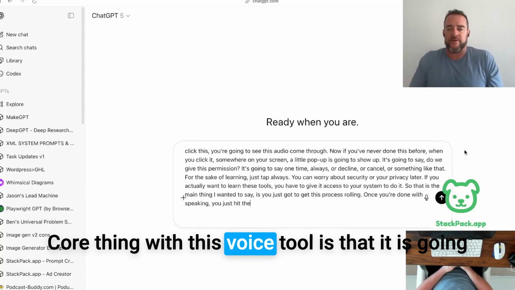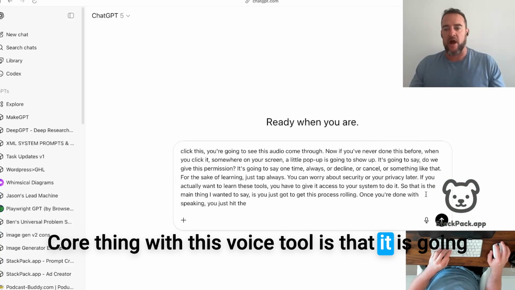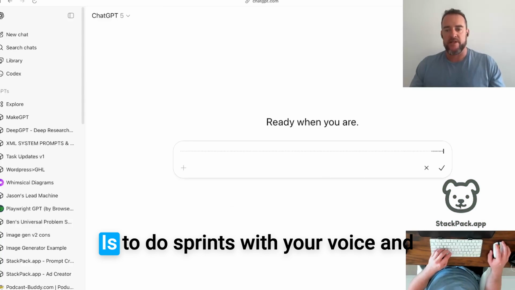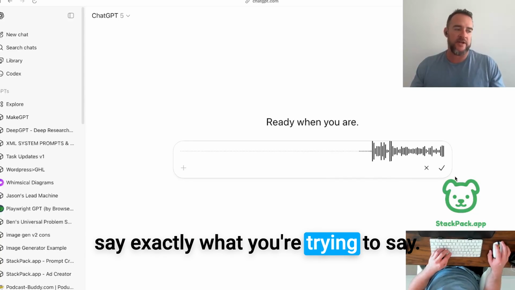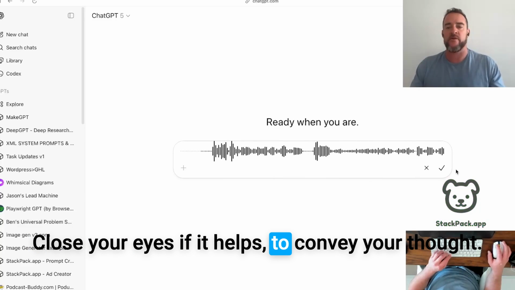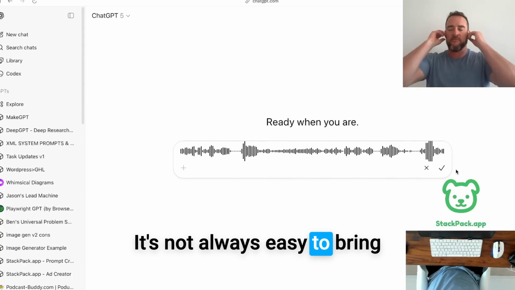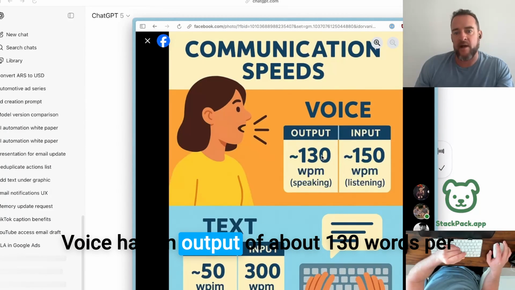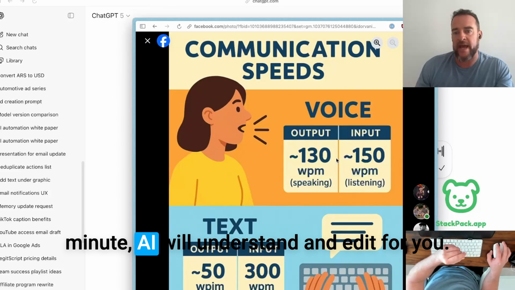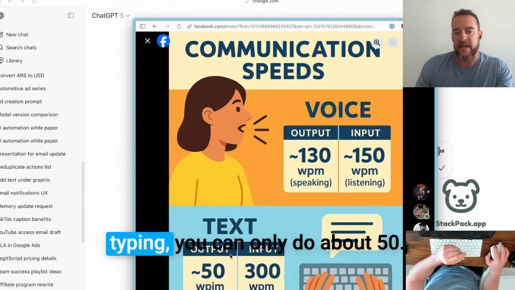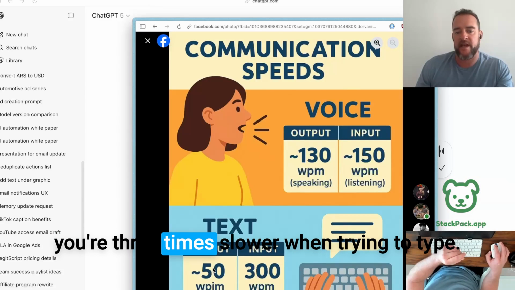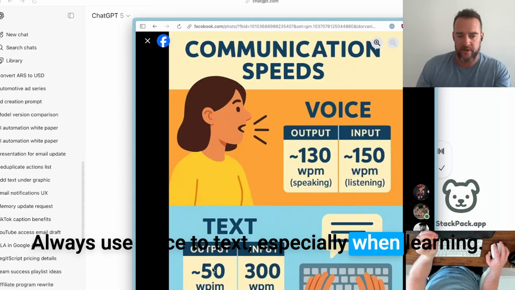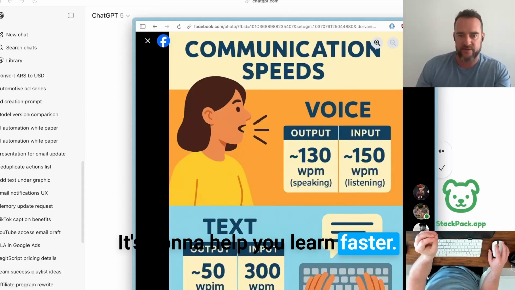Core thing with this voice tool is that it is going to take more time with the more that you say. My recommendation is to do sprints with your voice and say exactly what you're trying to say. Close your eyes if it helps to convey your thought. It's not always easy to bring your thought into words. Typing would be harder for you. Typing's slow. Voice has an output of about 130 words per minute. AI will understand and edit for you. Typing, you can only do about 50. You're 3 times slower when trying to type. Always use voice to text, especially when learning. It's going to help you learn faster.